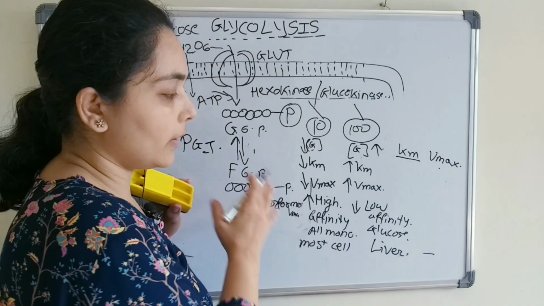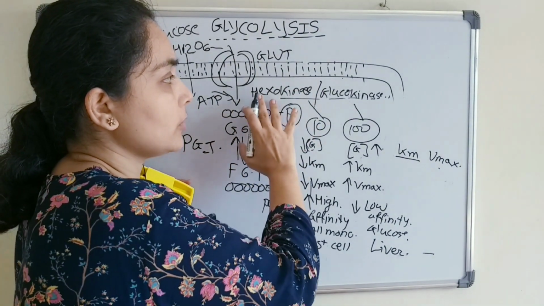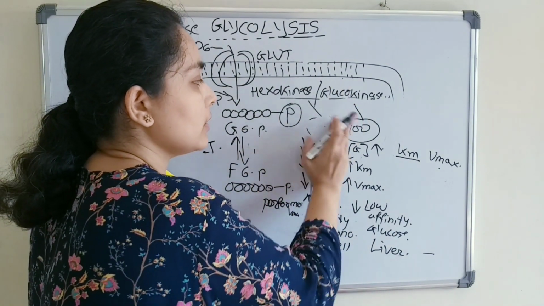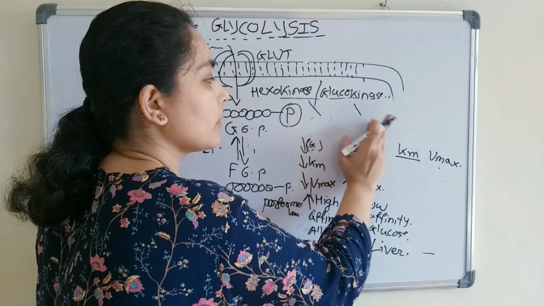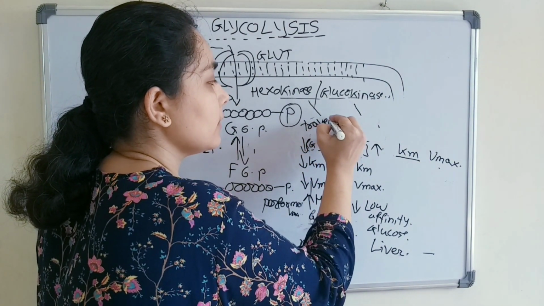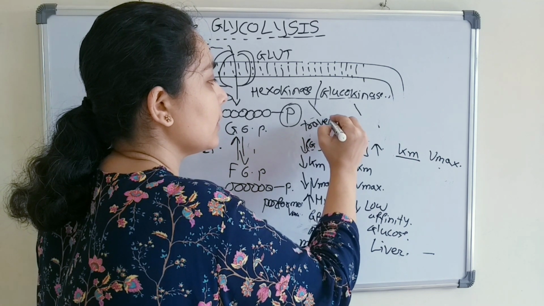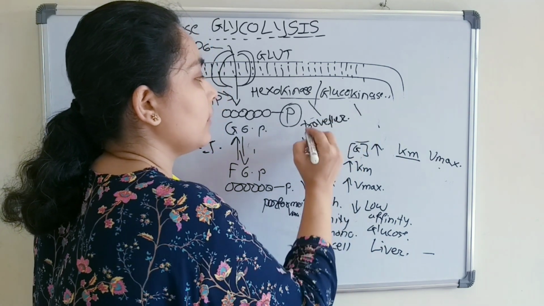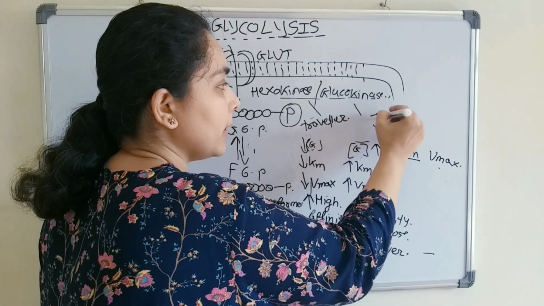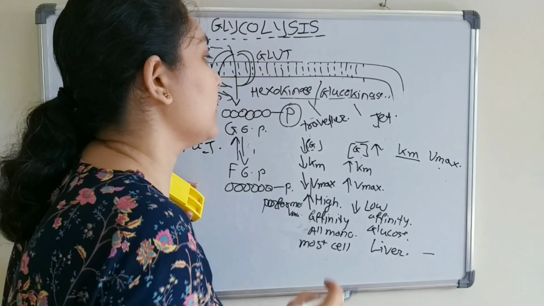I hope you have understood the major difference between hexokinase and glucokinase. Hexokinase, this is just for our example, suppose we have considered it like a tempo traveler, which has a capacity of 10 passengers, and glucokinase is like a jet plane, right? Very shortly we will revise.